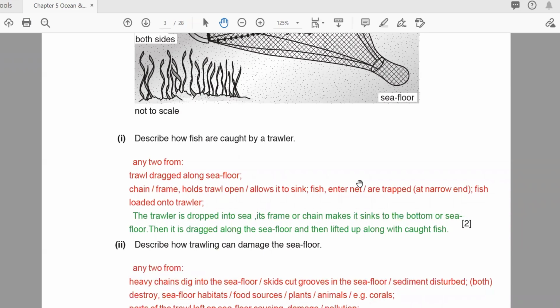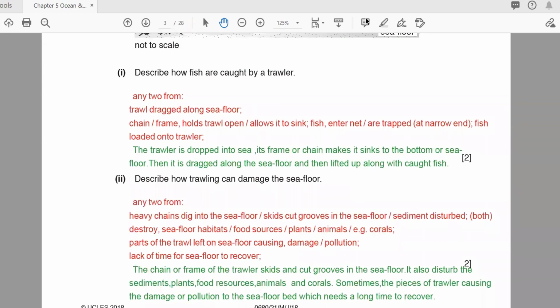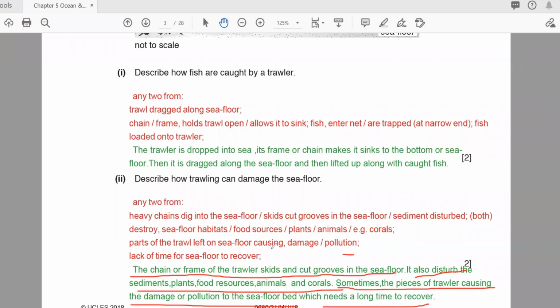But when you want to write in sentence form, you will write in this form: the chain or the frame of the trawler skids and cuts grooves on the floor. It also disturbs the sediments, plants, food resources, animals, and corals. Sometimes pieces of the trawler cause damage or pollution to the seabed, which needs a long time to recover. So you have to write in sentence form whenever you are writing the answer for this.